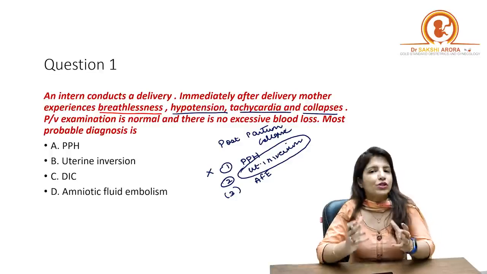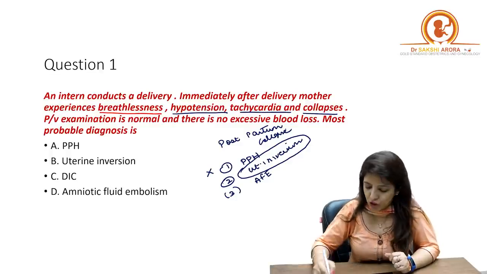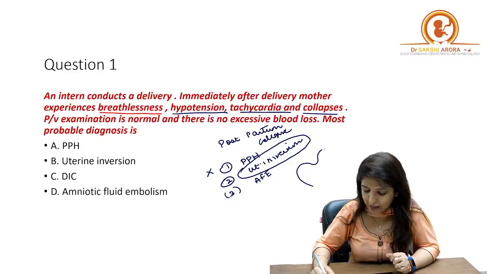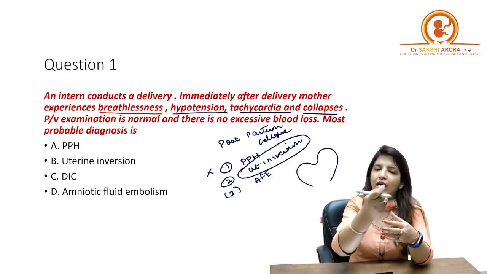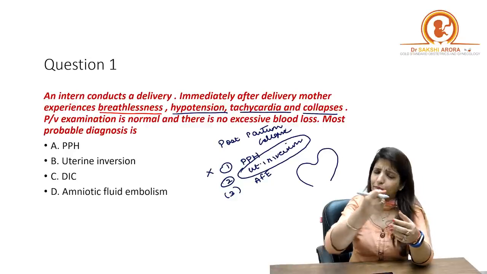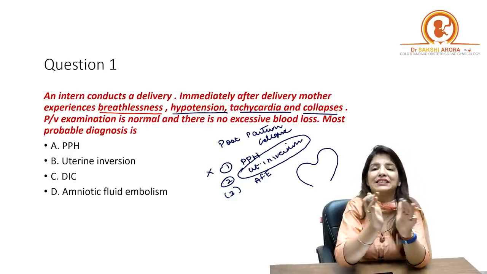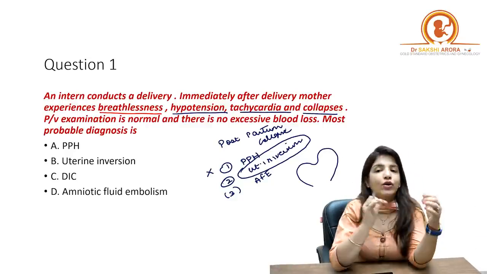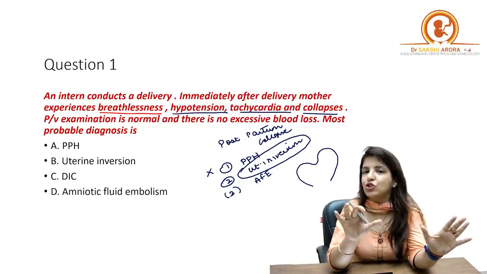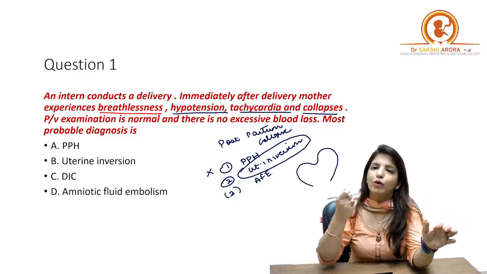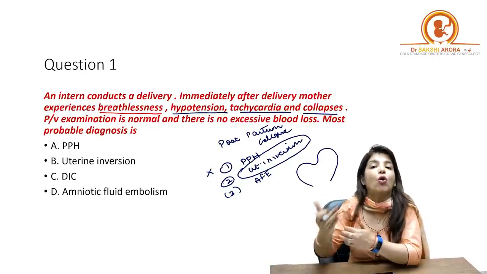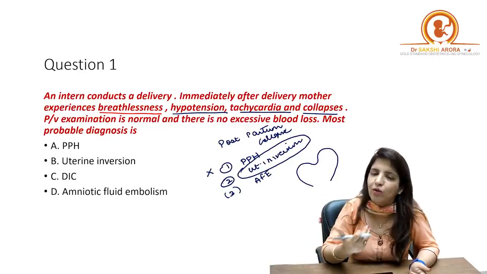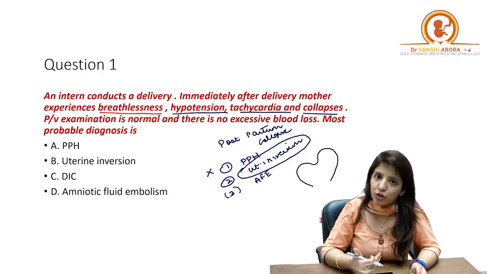Why? Because what is uterine inversion? Uterine inversion is that initially the fundus of the uterus dips. Suppose you are giving traction to the cord, pulling the cord before the placenta has separated. The placenta has not separated from the uterus, but you are pulling the cord. So what is going to happen? The uterus is going to come out along with the placenta, and that is exactly what uterine inversion is.